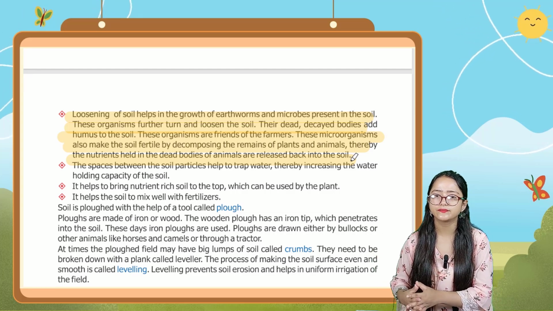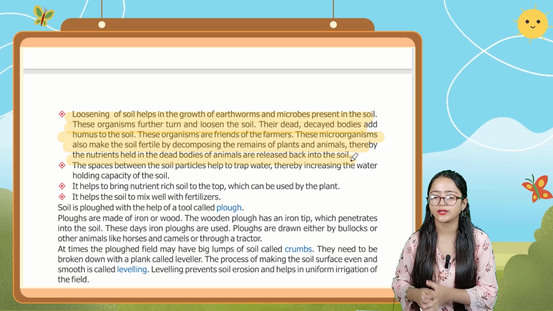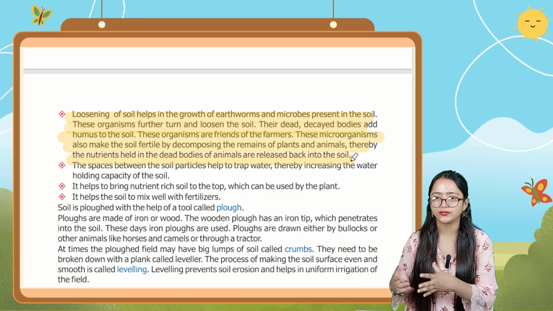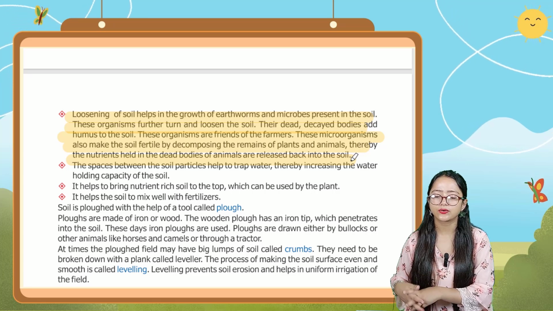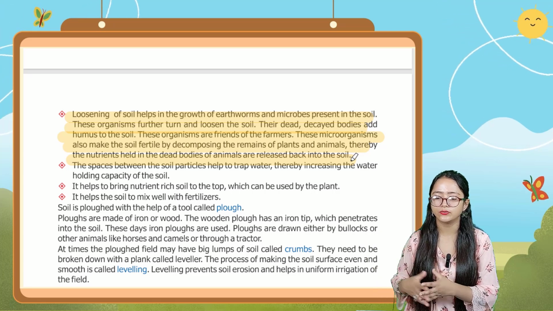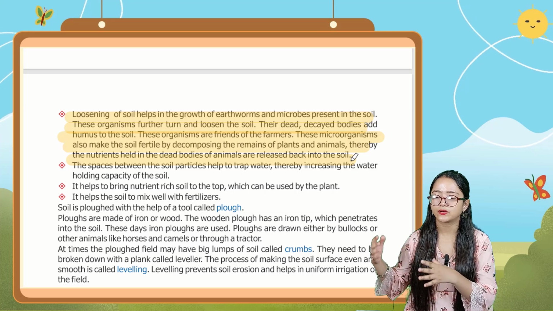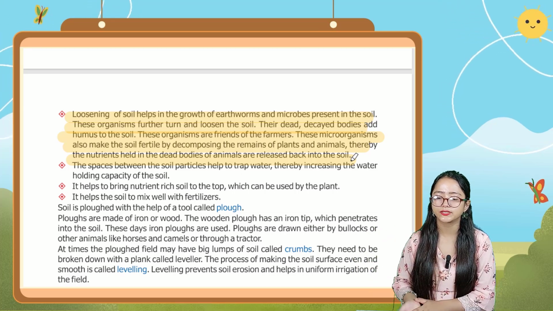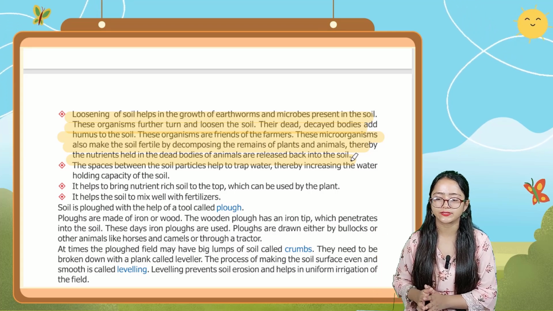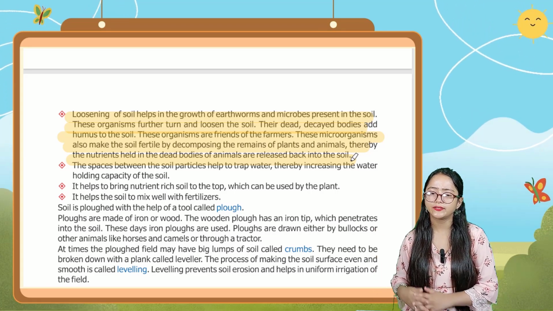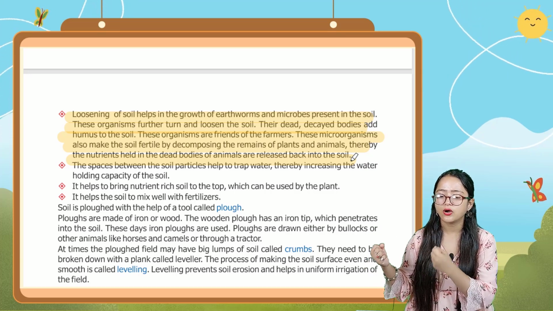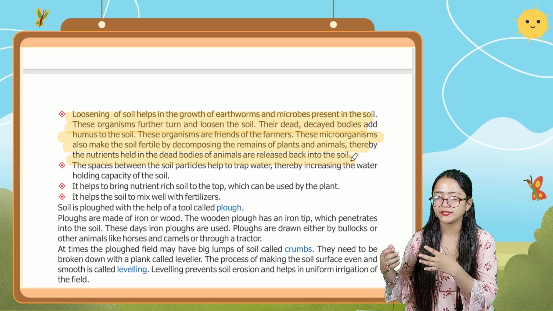And these organisms further turn and loosen the soil, and their dead decayed bodies add humus to the soil. And these organisms are the friends of the farmer, as you know. And also these microorganisms make the soil fertile by decomposing the remains of plants and animals, and thereby the nutrients held in the dead bodies of the animals are released back into the soil.